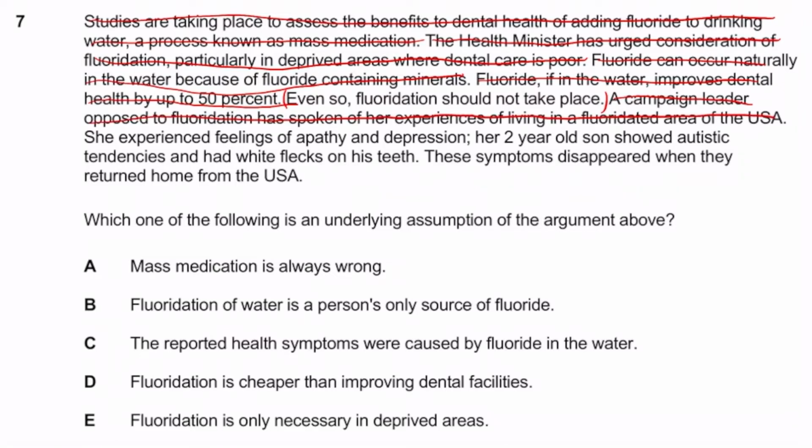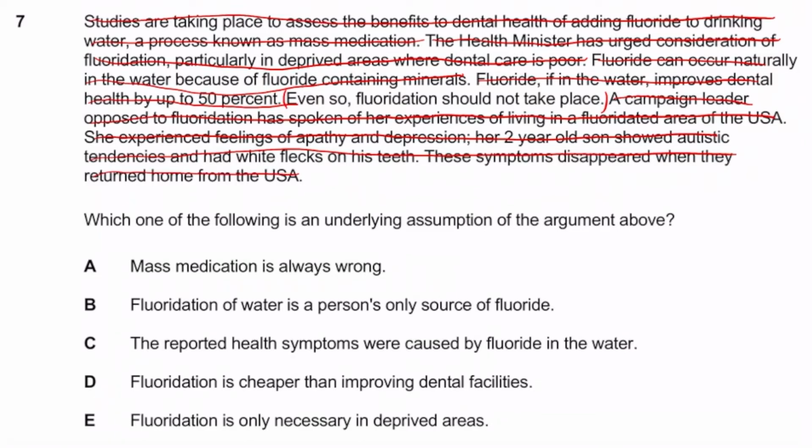She experienced feelings of apathy and depression. Two-year-old son had autism and white flecks on his teeth. These symptoms disappear when they return. So this is clearly, guys, just all facts, experiences of someone else, and he's just recalling them. So this is just all fact. You can cross that all out.